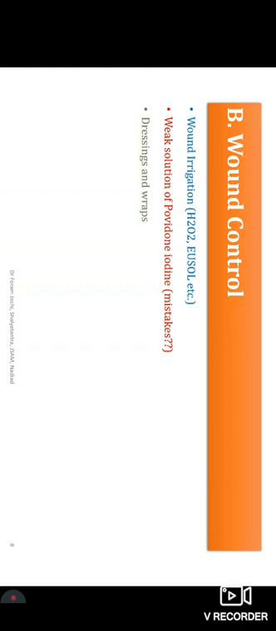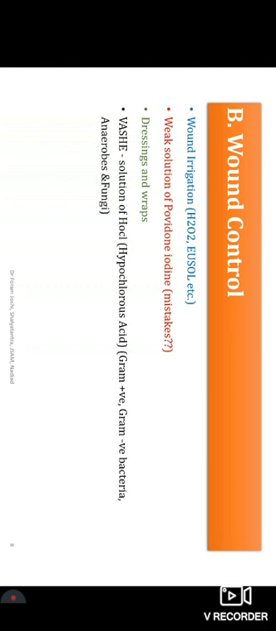Another, we use different types of dressings and wraps, particular to the different wounds. In venous ulcers, we use compression bandages. In diabetic foot ulcers, we use offloading support and so on. Sterile bandage is the primary need, then pressure and so on are the requirements of the particular wound. Then Vashe solution, which is hypochlorous acid, is used for gram positive and gram negative bacteria, anaerobes and fungi, for all purposes.